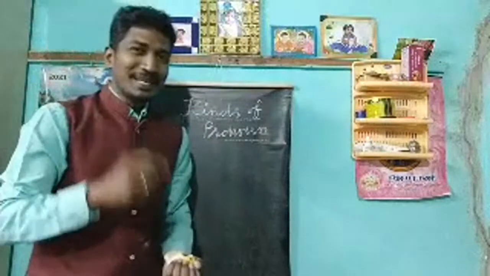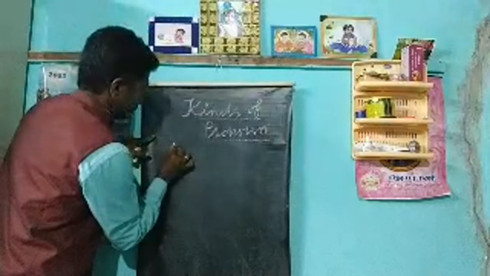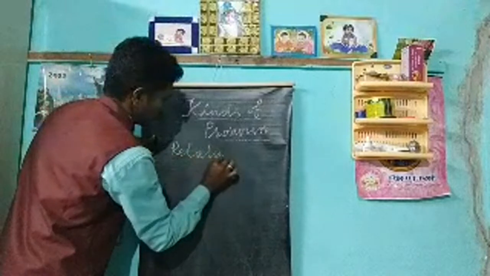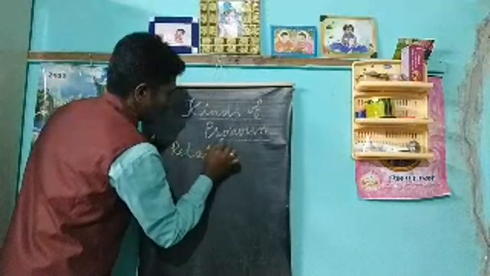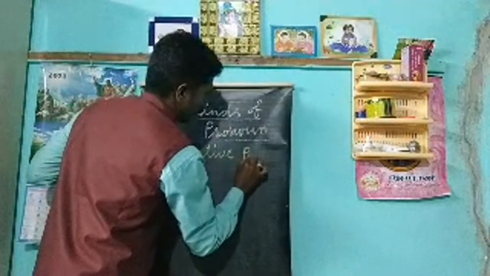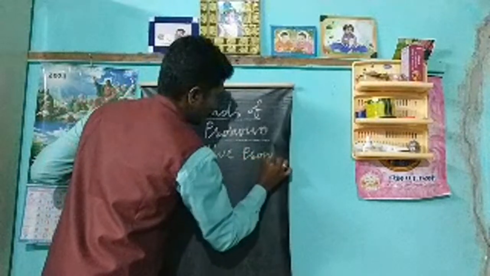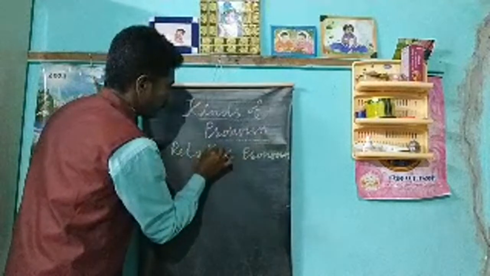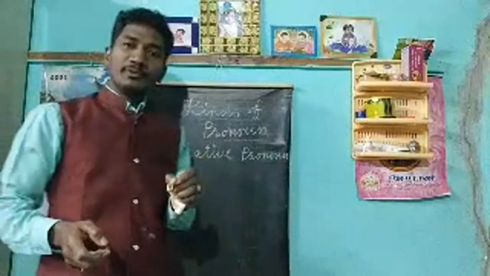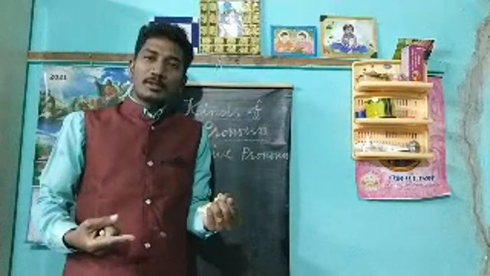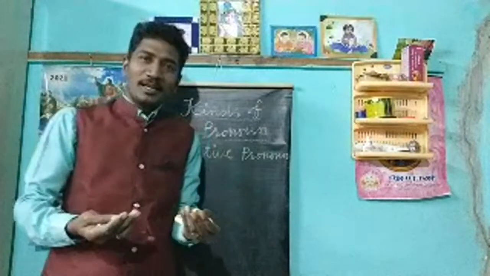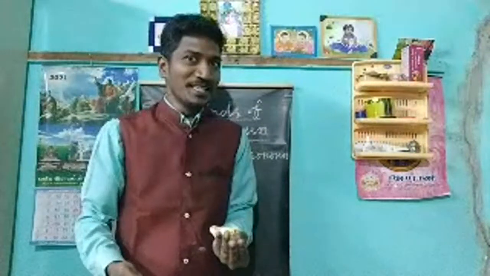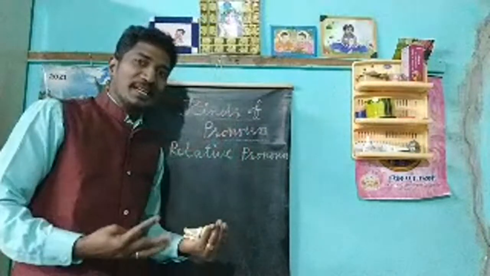Here comes the relative pronoun. Relative means what? Relative like a brother, sister, father, mother? No, it is not that relative.